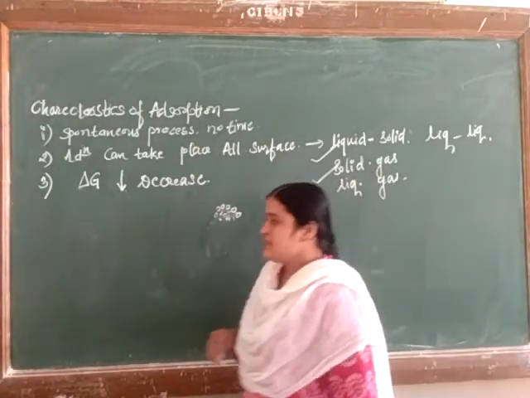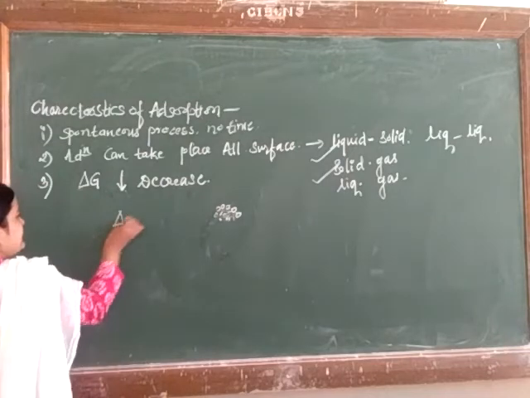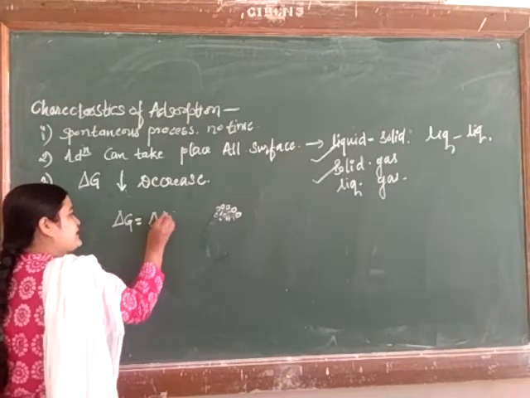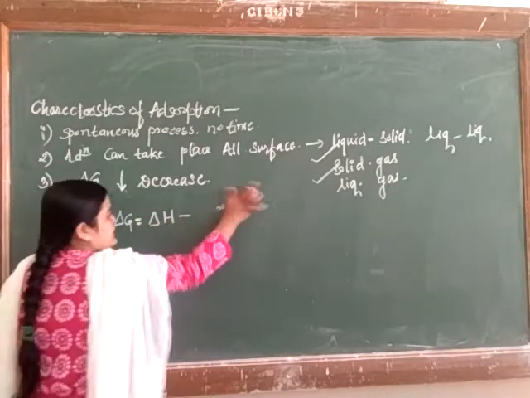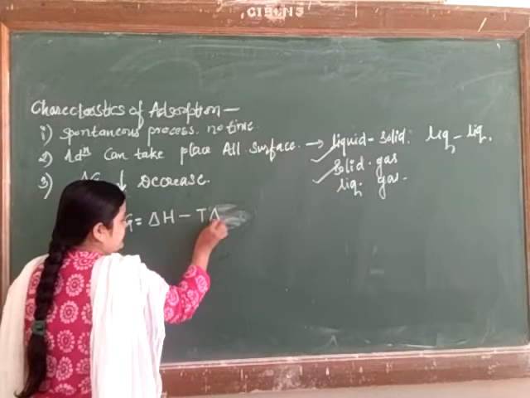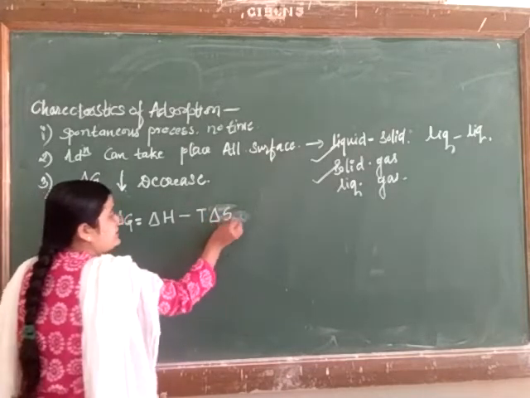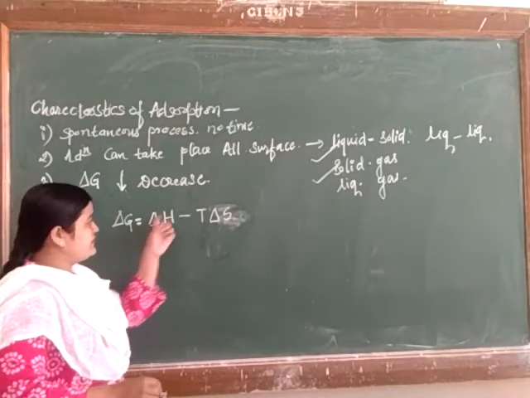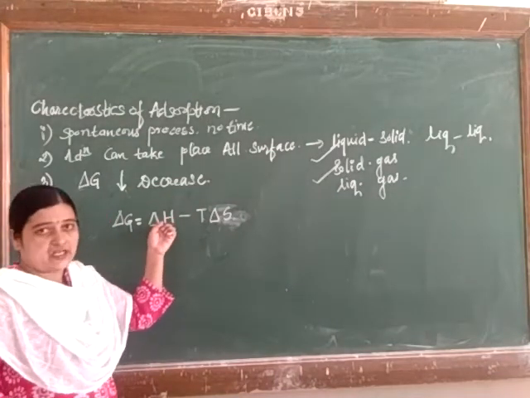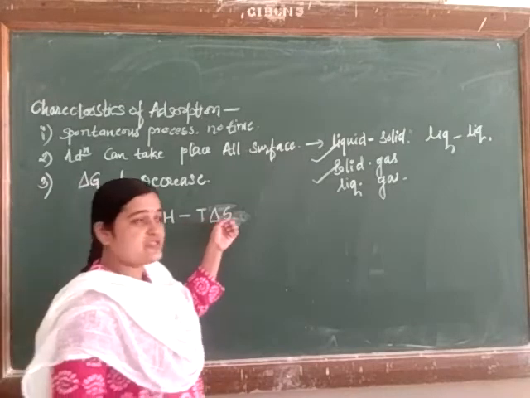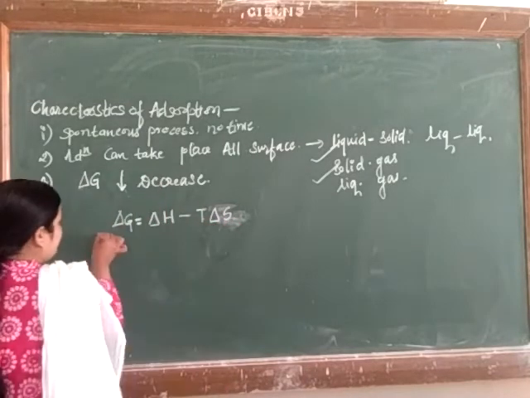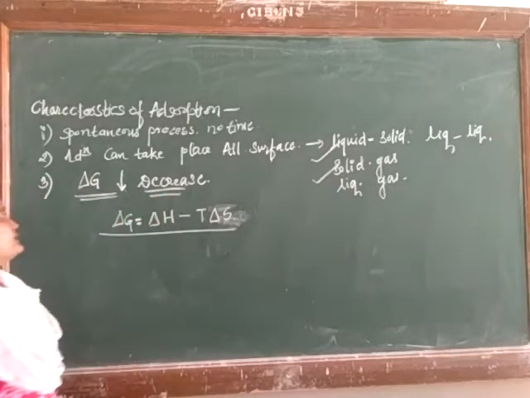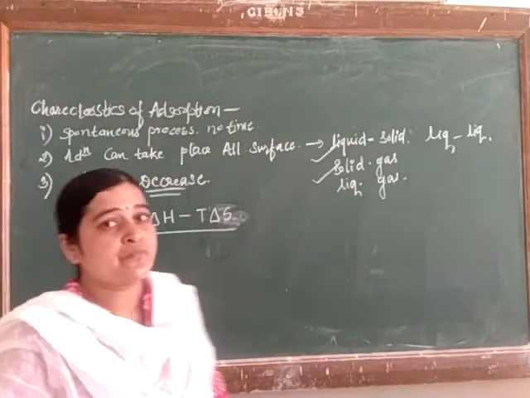Gibbs free energy: delta G is equal to delta H minus T delta S, the difference between the enthalpy, that is the total heat content of the system, and the product of absolute temperature and entropy. This is about the Gibbs free energy. So adsorption is followed by a decrease in the free energy. This is the third characteristic feature of adsorption.